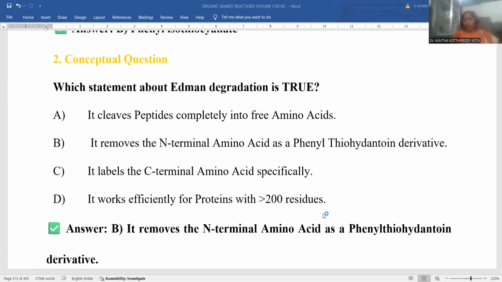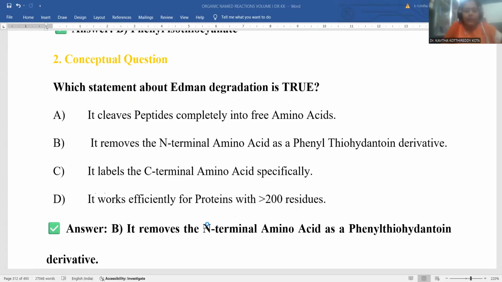Will it work for 200 residues? No. It works very well for shorter proteins, with fewer than 50 amino acid residues. It is most adaptable for the lower proteins, so option D is also the wrong statement.